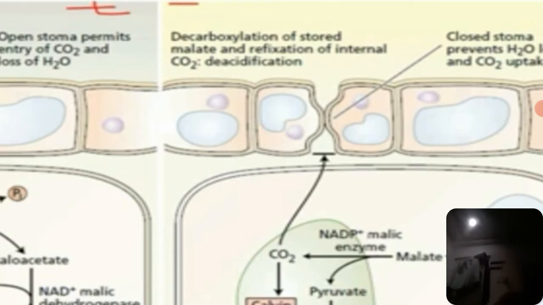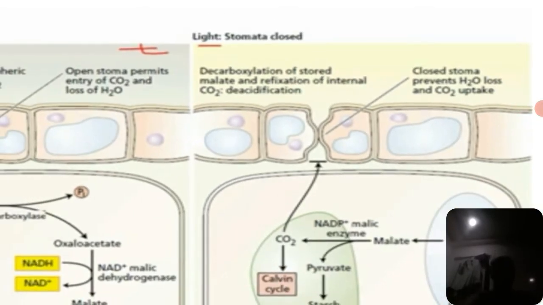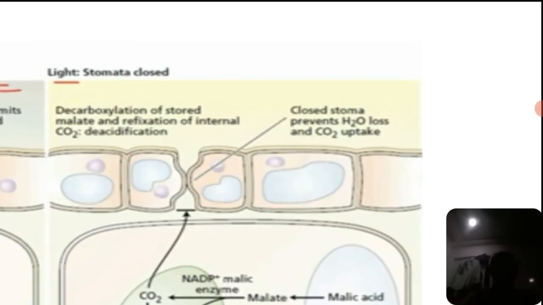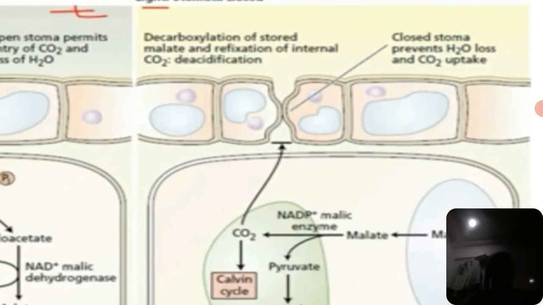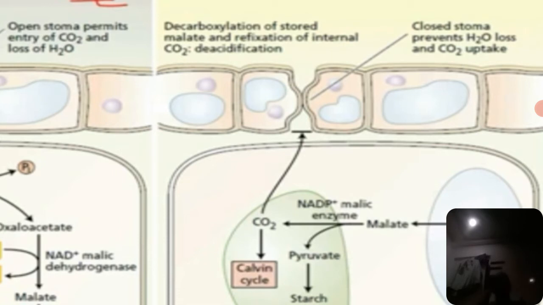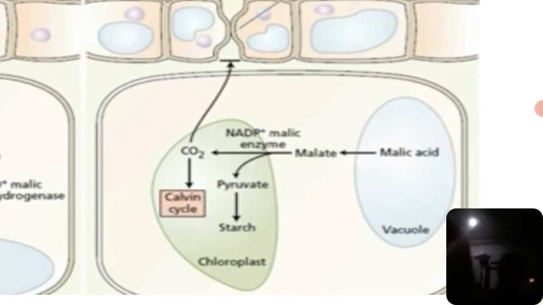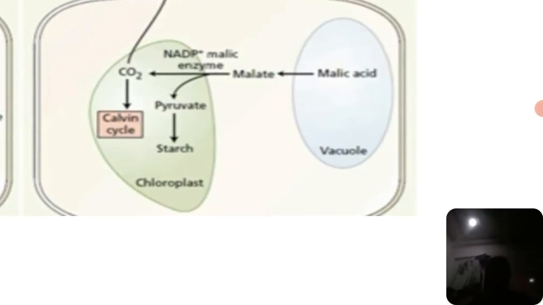Okay, in the introduction class only I explained briefly. Now it is clear in this slide. So the decarboxylation of the stored malate and refixation of internal carbon dioxide by de-acidification. Okay, here see the stomata is closed and this prevents water loss and carbon dioxide uptake. So due to the closing of the stomata, the carbon dioxide uptake also stopped, and during the light the carbon dioxide goes into the Calvin cycle.